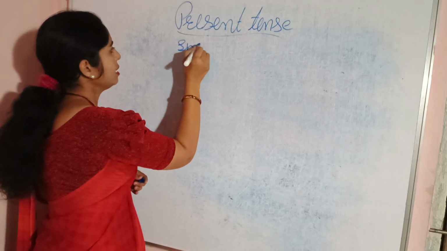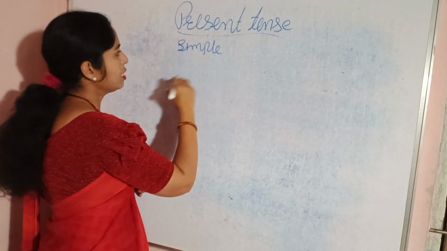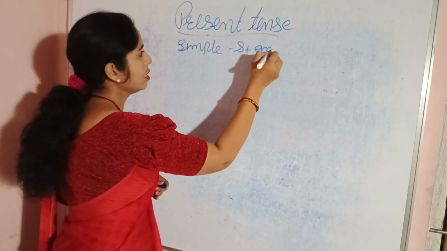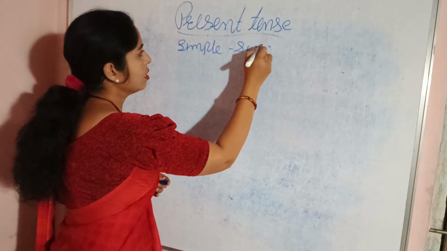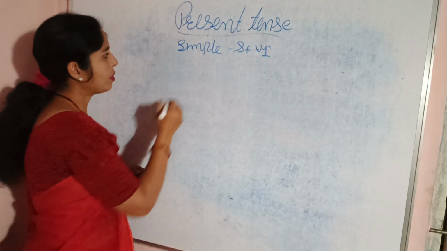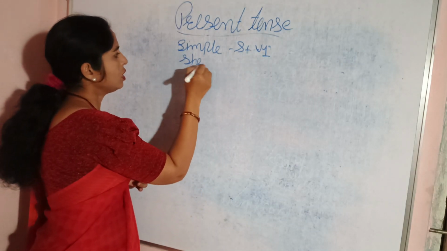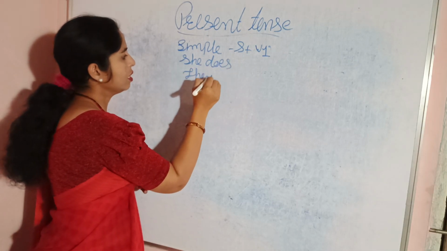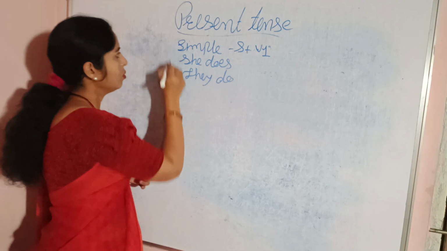Now again I will explain. Simple present tense: the formula is subject plus V1. Example: she does, they do.